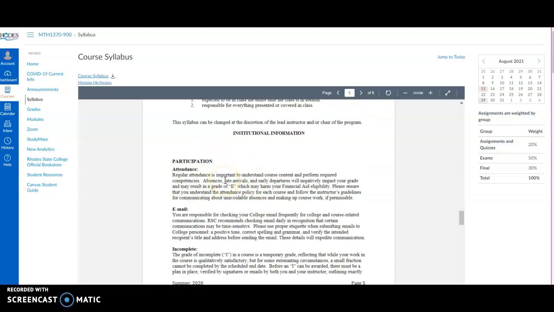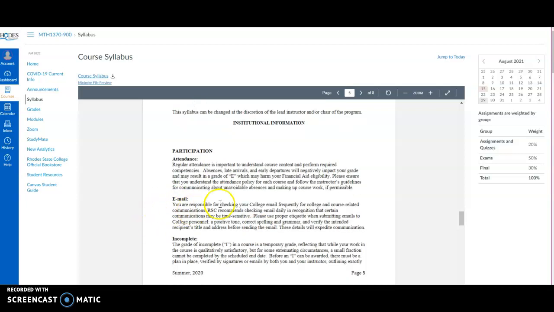Attendance is based on completion of homework. I do have to state your attendance for the course to the college, and your attendance is strictly based on whether you did the homework for that week. So if you're not doing anything in the course, you're going to be marked as non-attending, and it may hurt your financial aid eligibility. Email I have talked about there.